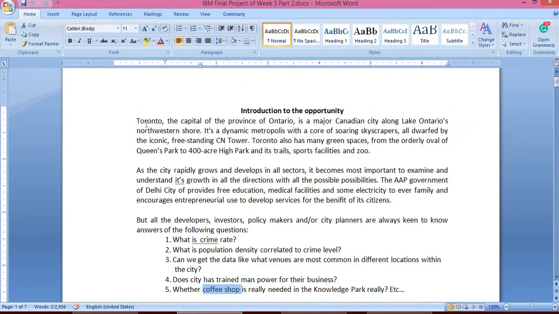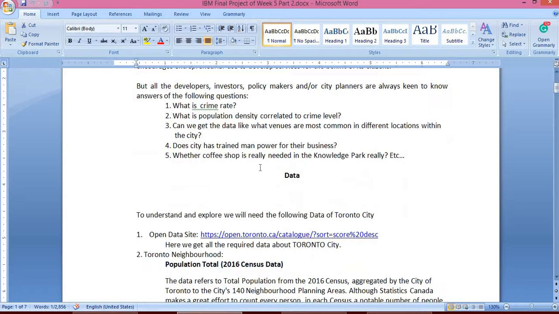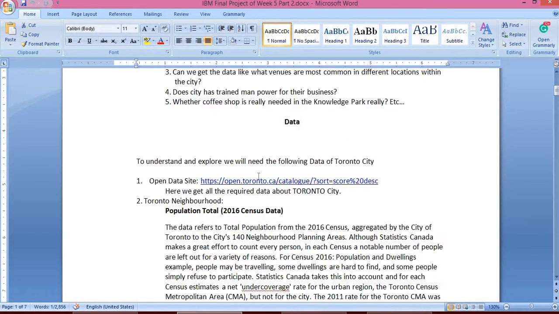I have taken the city of Toronto. Though I am from India, I have taken Toronto because it is very easy to get the Toronto data, and this is from where I got the Toronto data.